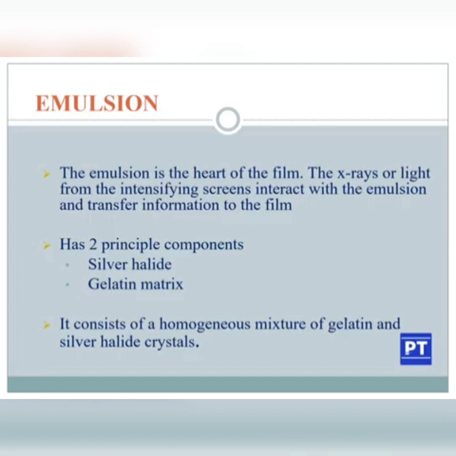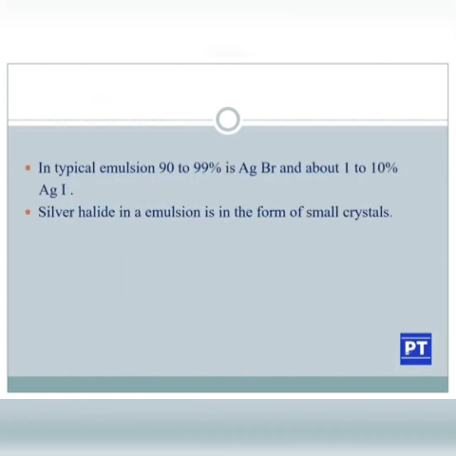It can be silver halide as well as gelatin matrix. It consists of a homogeneous mixture of gelatin and silver halide crystal. In a typical emulsion, 90 to 99% is AgBr, silver bromide, and about 1 to 10% is AgI. So, silver halide crystals can be silver chloride, silver bromide or silver iodide. So the radiography film deals with 90 to 99% silver bromide and about 1 to 10% silver iodide.